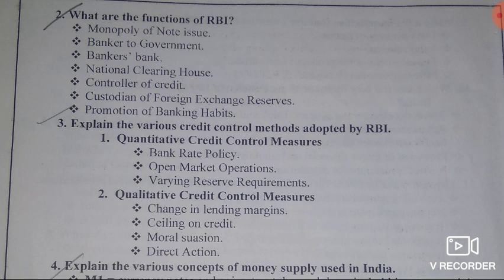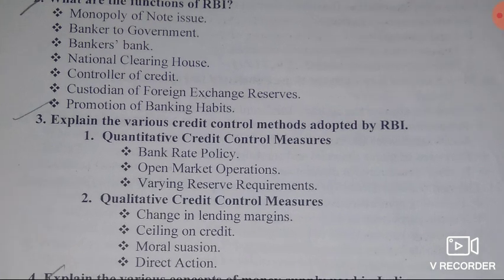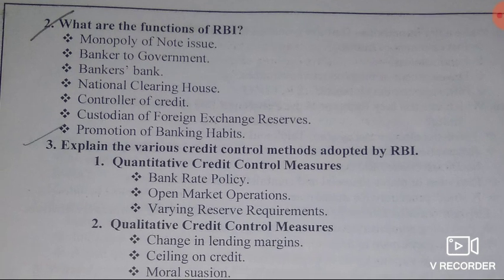One is monopoly of note issue. In the functions of Reserve Bank of India, we can see monopoly of note issue. For example, 2 rupee notes, 5 rupee notes, 10 rupee notes, 50 rupee notes, etc. It is the monopoly of note issue. Second, banker to the government, and the Reserve Bank of India is the bankers' bank. Why is the Reserve Bank of India called the bankers' bank?